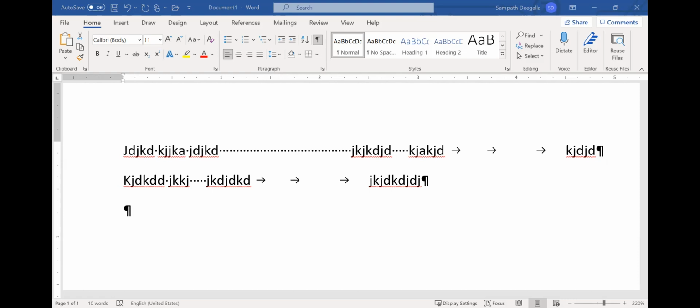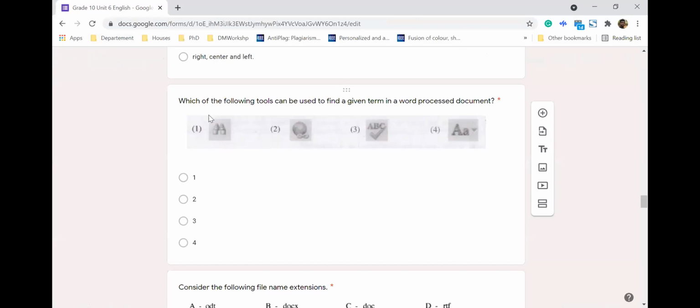So let's move on to this again. We have the first one, find and replace. Then we have links. If you want to insert a link, you can use the second one, make a note of that. Third one, grammar check. Fourth one is change case, capitalization. You can change the case.